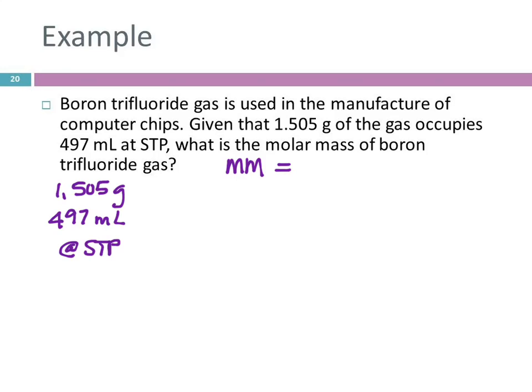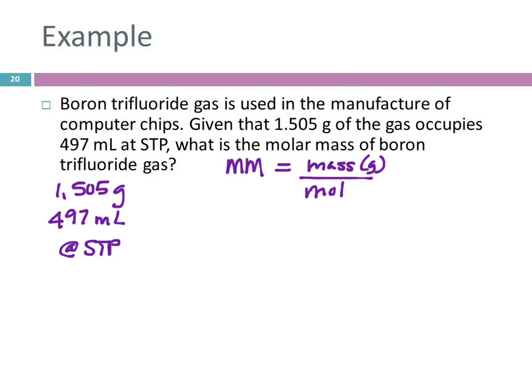It's the number of grams in 1 mole, right? So it would be the mass in grams divided by moles. Molar mass, mass per mole. So if I know the mass and the number of moles, I could divide them and find the molar mass.